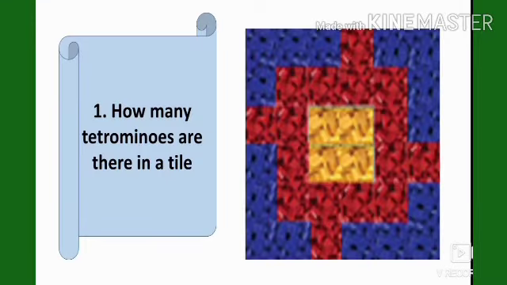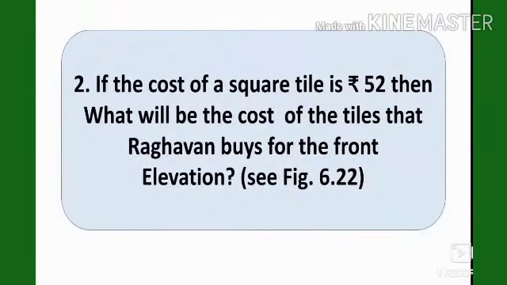Our first question is, how many tetrominoes are there in a tile? And our second question is, if the cost of a square tile is 52 rupees, then what will be the cost of the tiles that Raghavan buys for the front elevation?